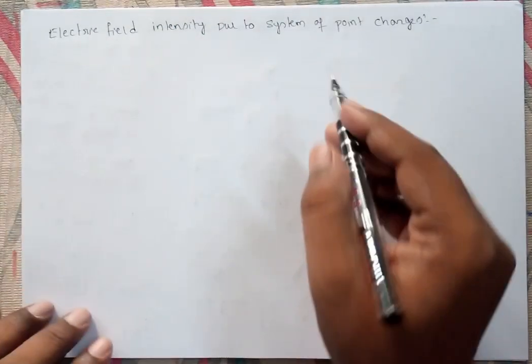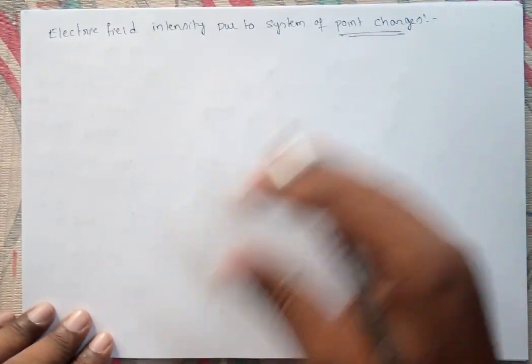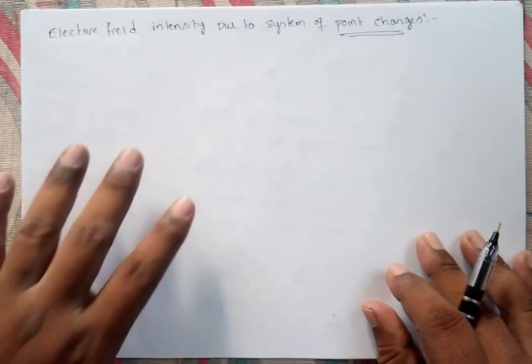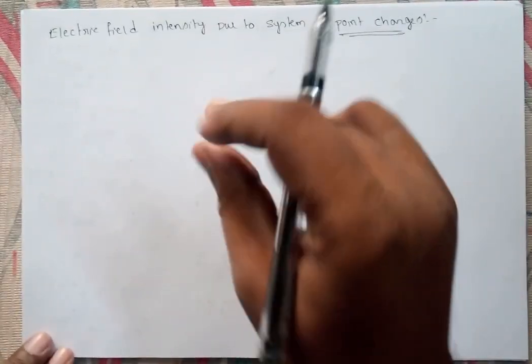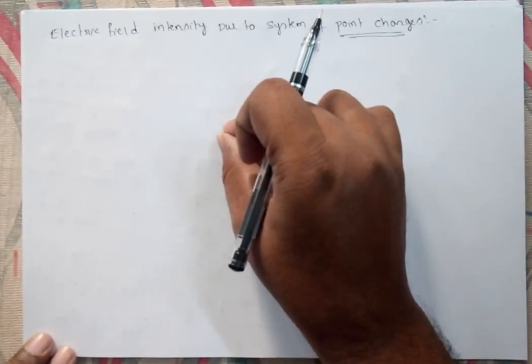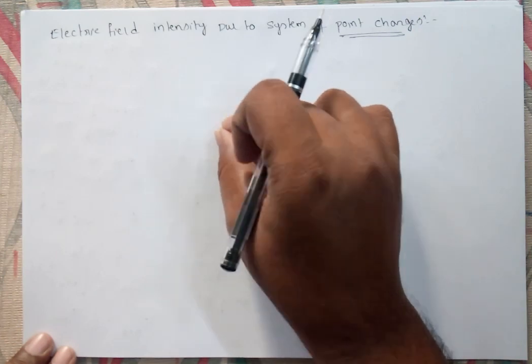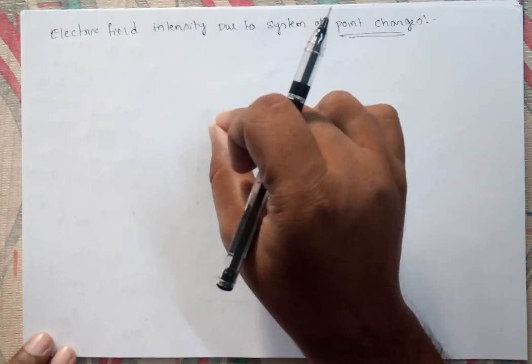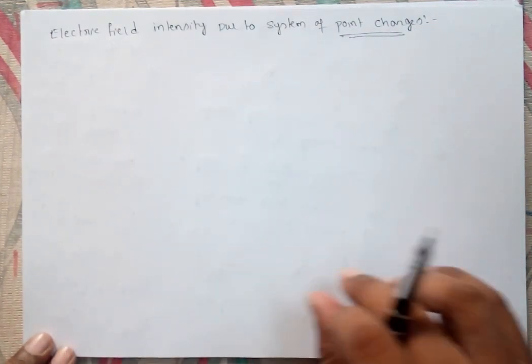But we have a system of point charges, so many charges are there. Due to many charges, if we want to find the electric field intensity at any one point, we should take the vector sum of the electric field intensities due to all the charges at that point.